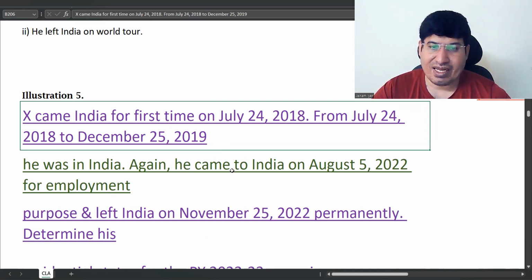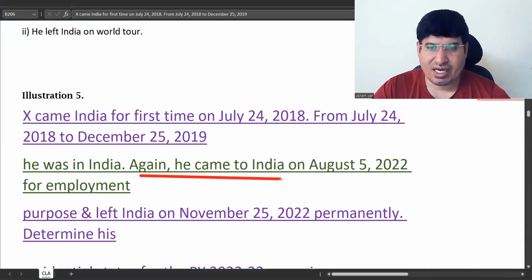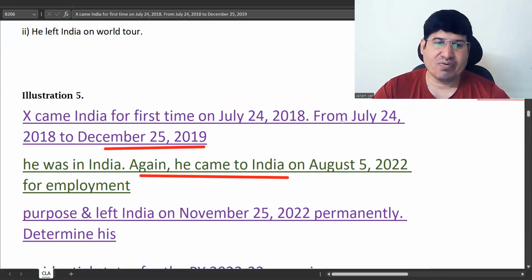Okay. Again he came back, that means what? What is the meaning of again he came back to India? When they say again he came back to India, that means on this date he left India. Was in India from July 2018 to December 2019. Okay. That means he left on this date. That's why they're saying again he came back to India on August 5th, 2022. Okay.